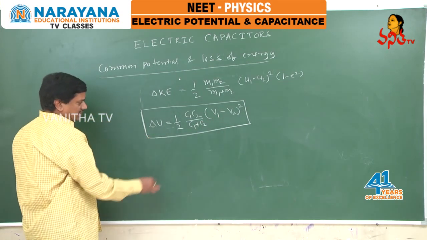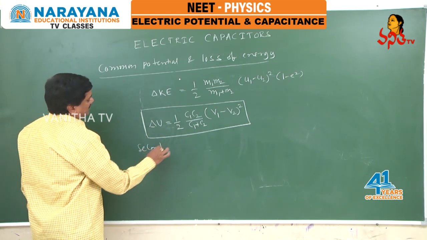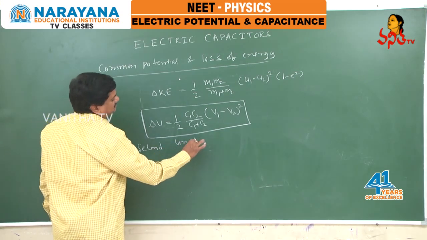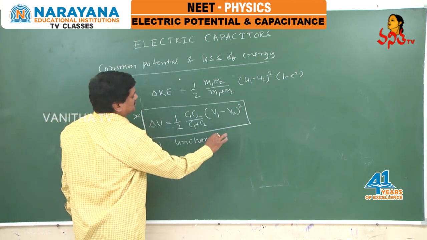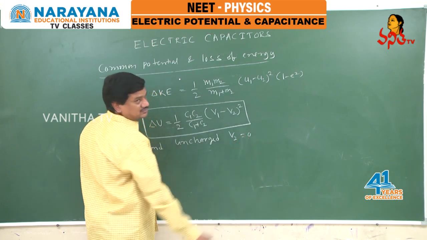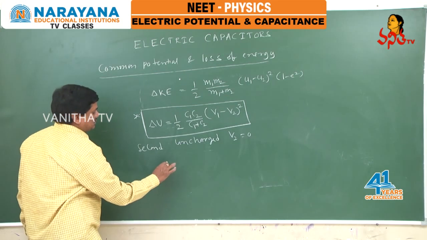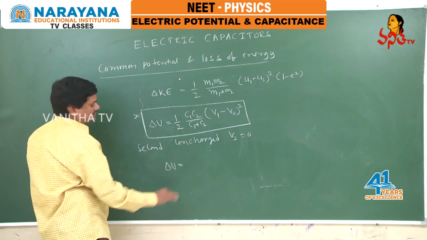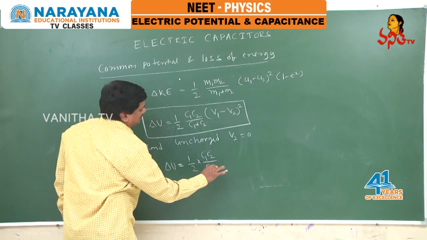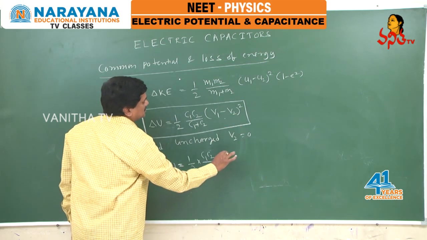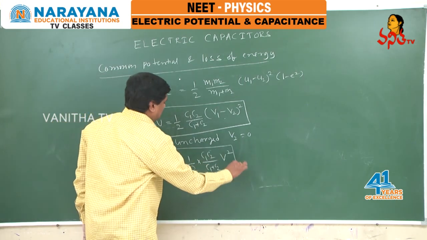Further, if I consider the application of this, if the second capacitor is uncharged, and the question based on this is very important, the second one being uncharged means simply we can write V2 is 0. If I substitute in this equation, the change in energy, the loss of energy, equals 1 by 2 C1 C2 by C1 plus C2 times V2 is 0. If I take V1 as V, I can write like this. Well, this is the loss of energy if the second one is uncharged.